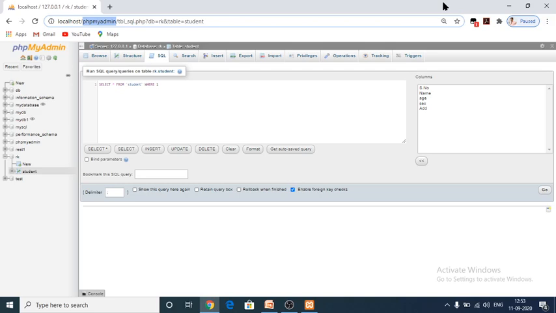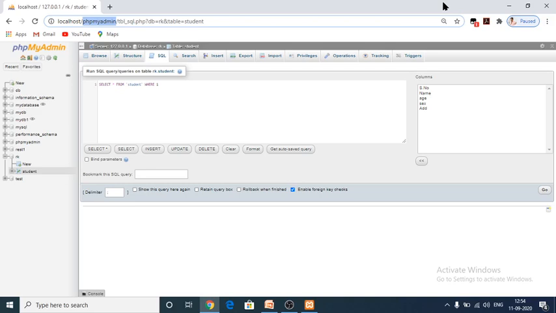With the help of this, you are able to create a table and you are able to export the CSV file and the Excel file. That is the main usage of phpMyAdmin.